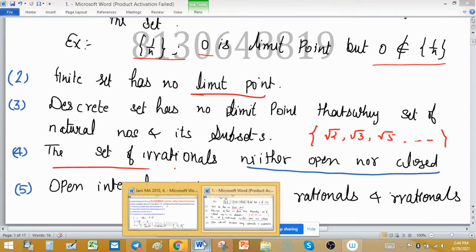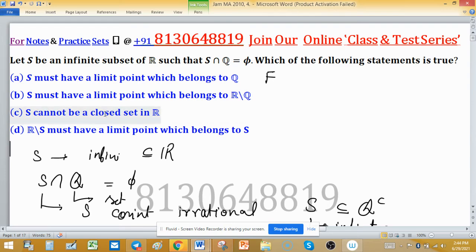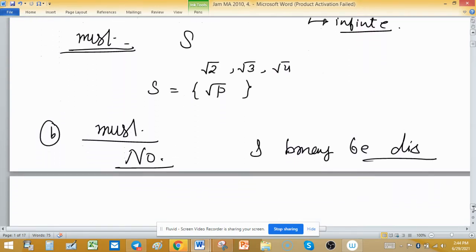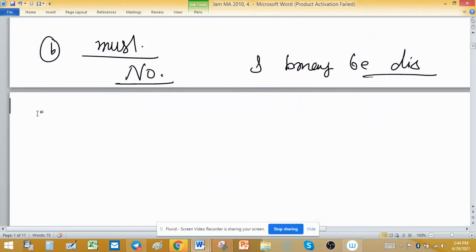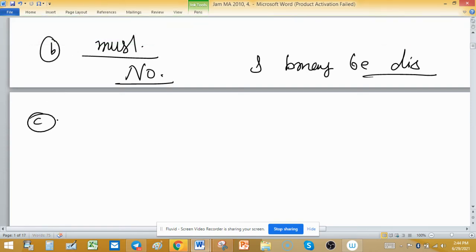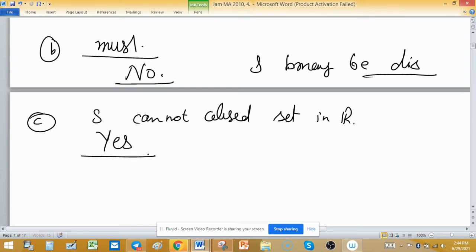So S cannot be a closed set in R. This statement is true.